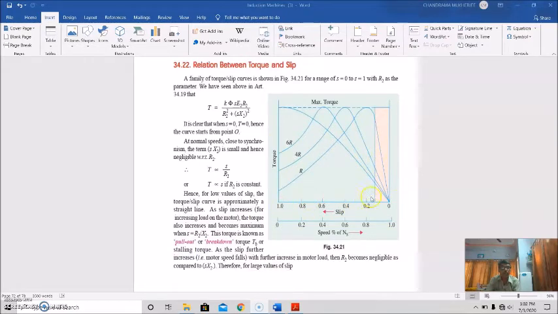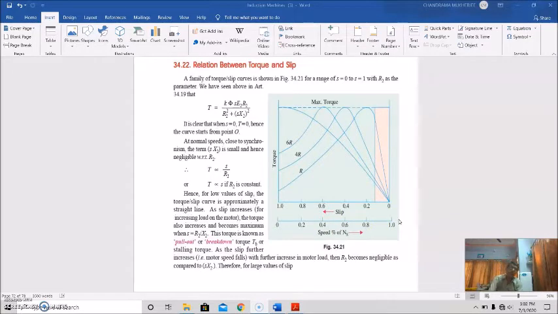So this is the torque, and this axis is the speed as a percentage of synchronous speed, and this is slip in this direction. For slip it is 0 to 1 in this way, and for speed from 0 to 100 percent this way.